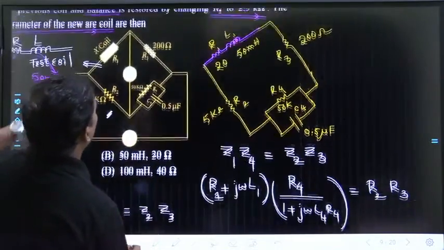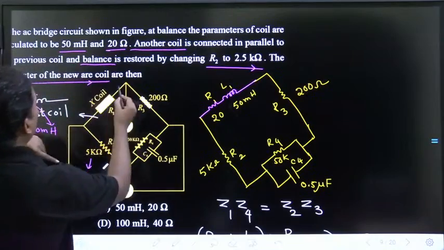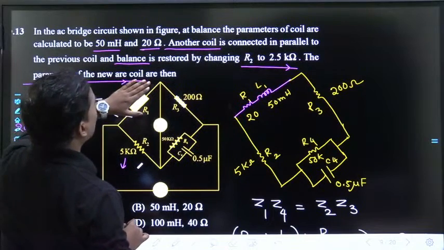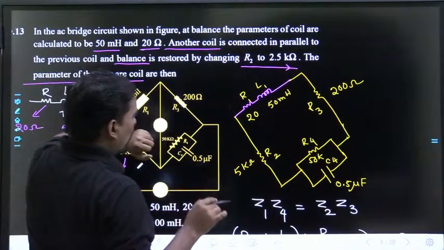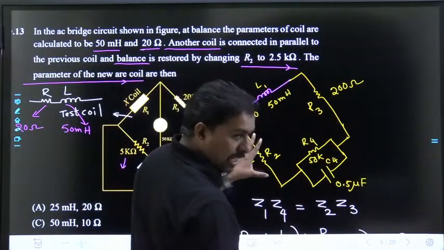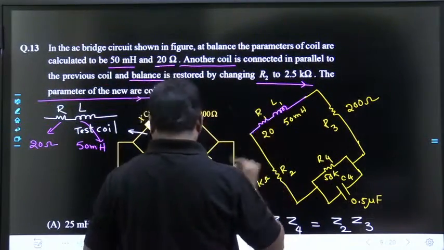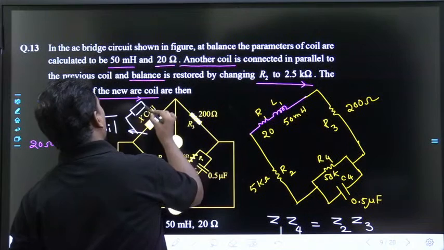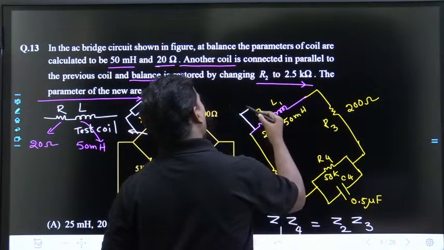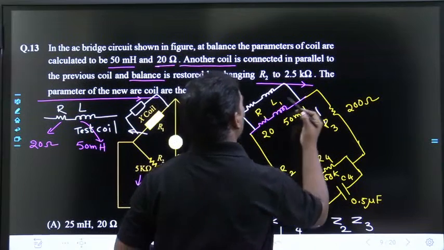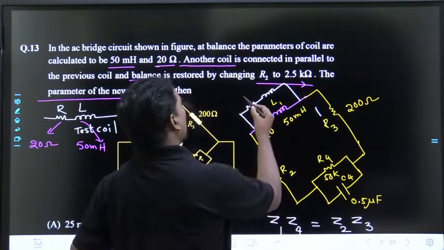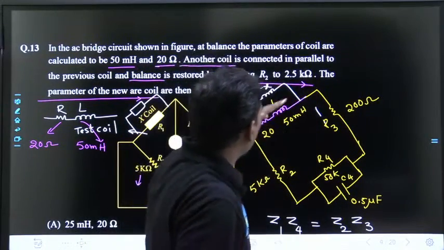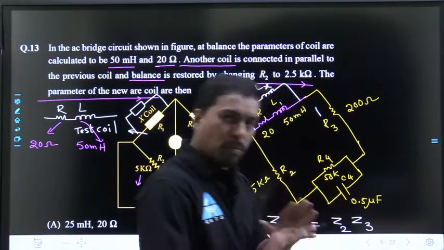Once check what is happening here. In the AC bridge circuit, at balance the parameters of the coil are calculated to be 50 millihenry and 20 ohms. Initially it is balanced. Now he has kept another coil here in parallel. We don't know these values, so these are Rx and Lx. Initially for R1, L1, R3, R2 and R4, C4 the bridge balanced.